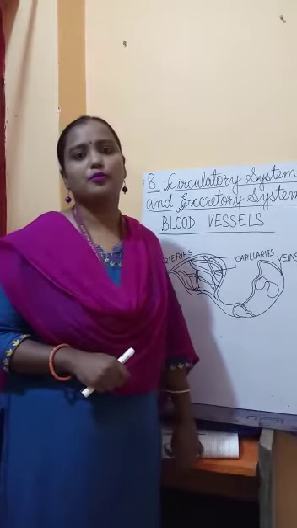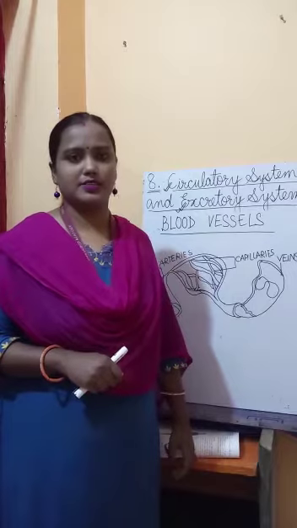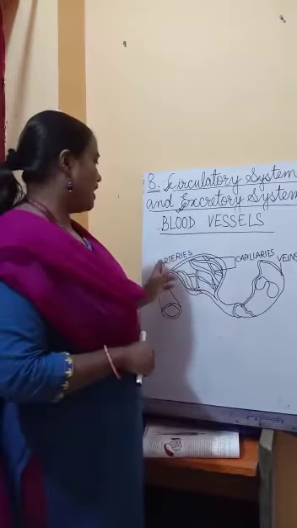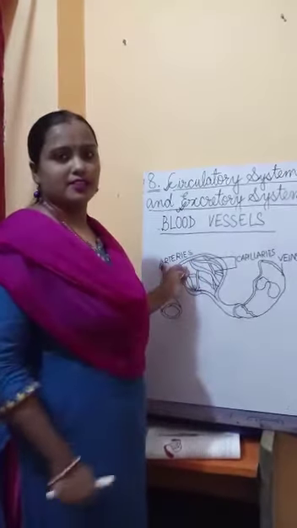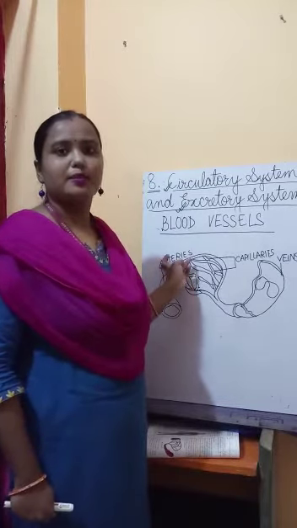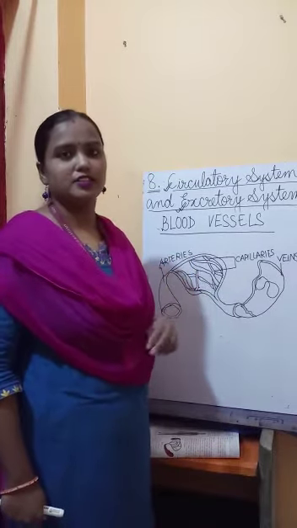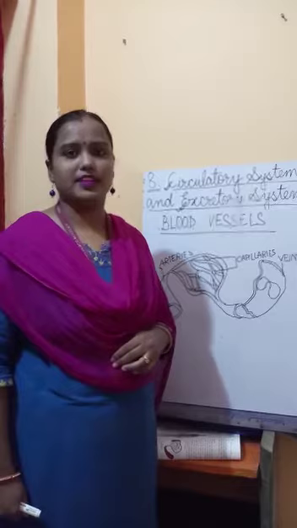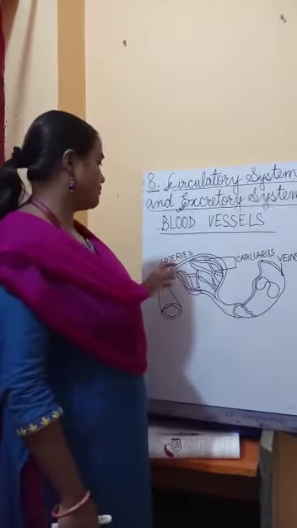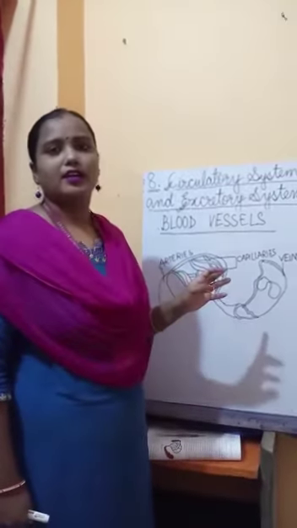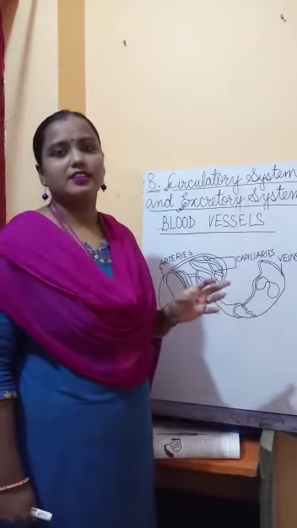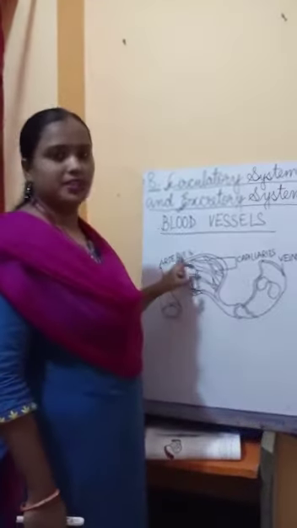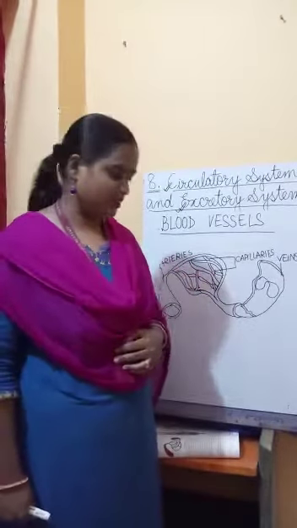Now you must know what arteries are. The arteries are those blood vessels that carry blood from the heart to all parts of our body. That means the pure blood from the heart is carried by the arteries to all parts of our body.